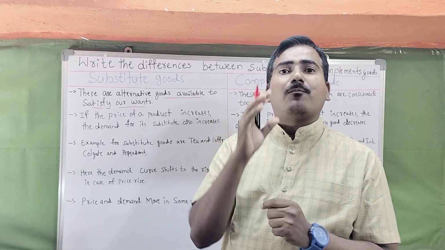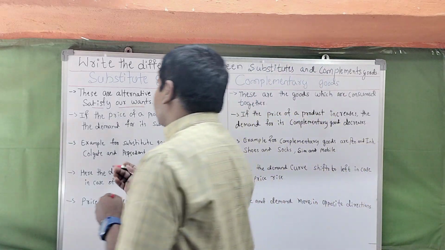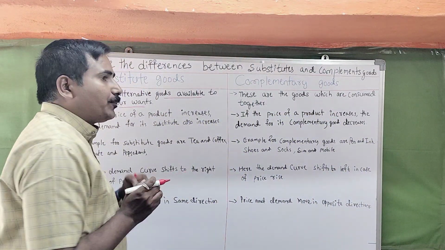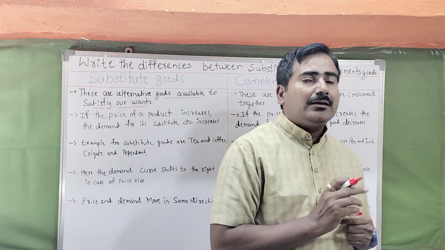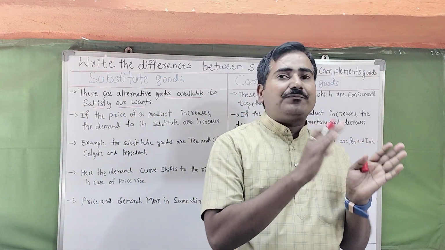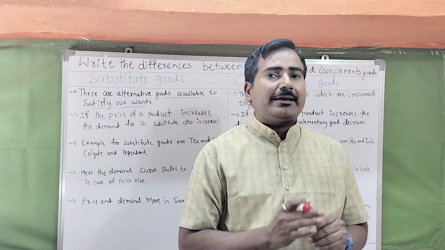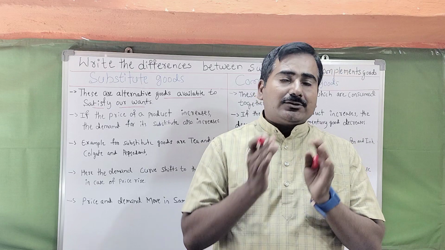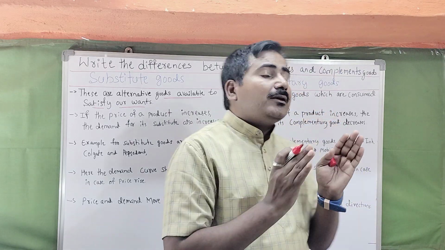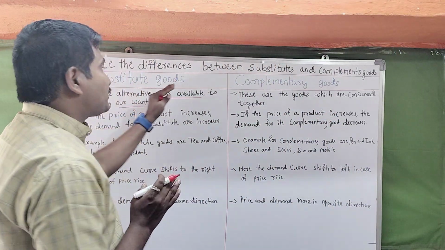For example, suppose we want tea. Sometimes we shift to another commodity, like drinking coffee, Boost, or milk. This is the concept of substitute goods.